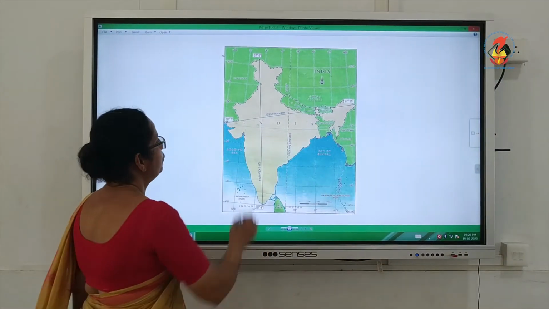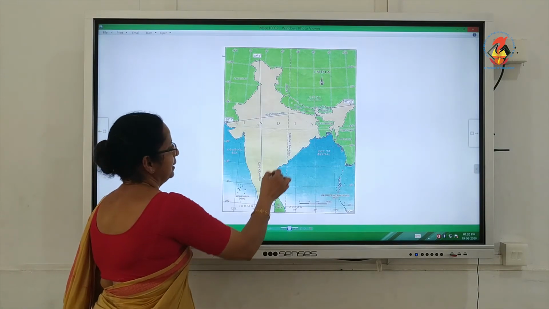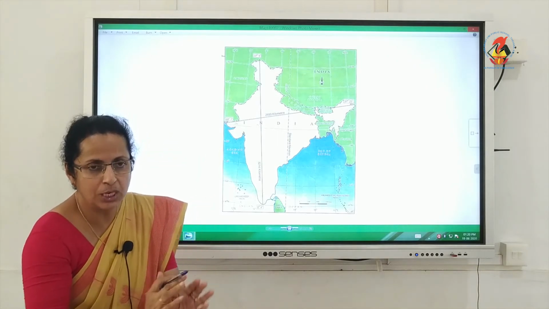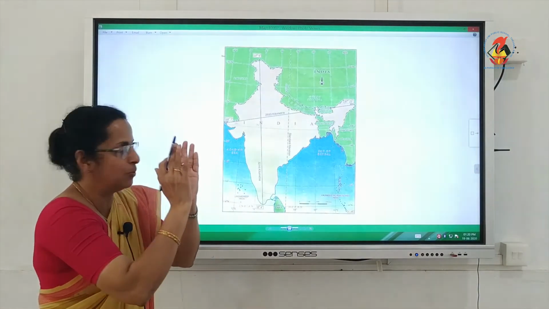Now, if you look at the map of India, you can see that the southern part of India is tapering towards the Indian Ocean. Is it not? Its size is becoming smaller and smaller.